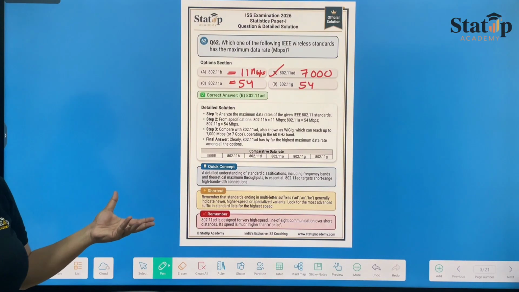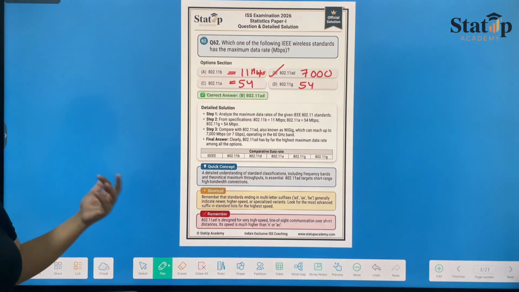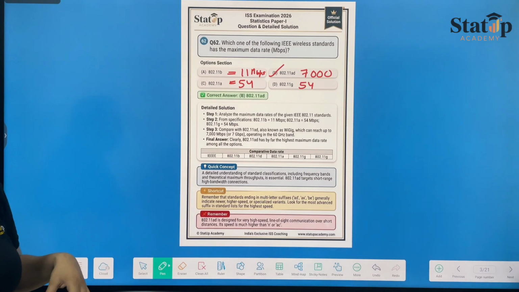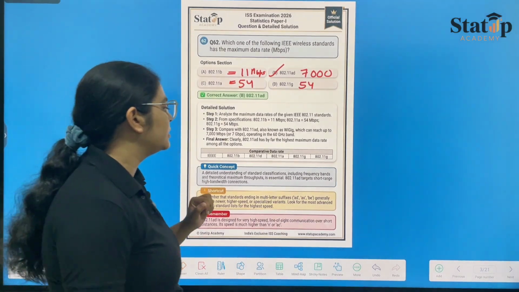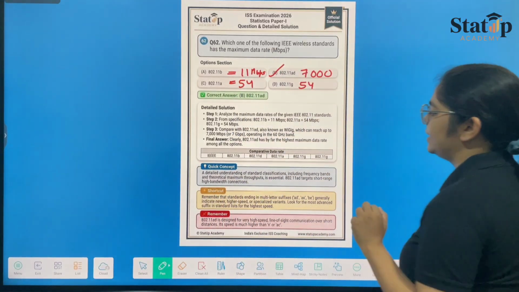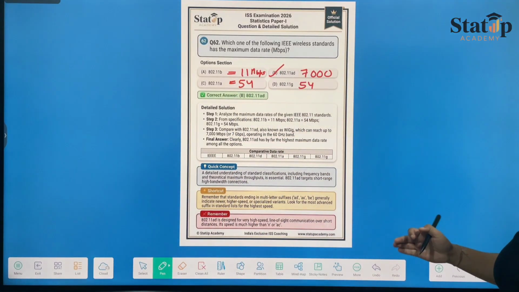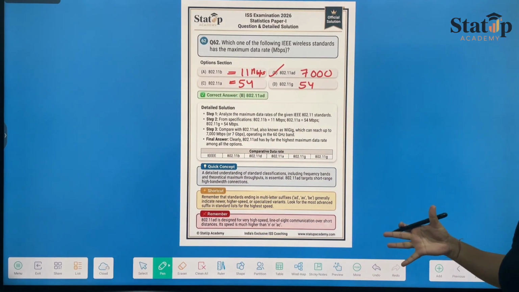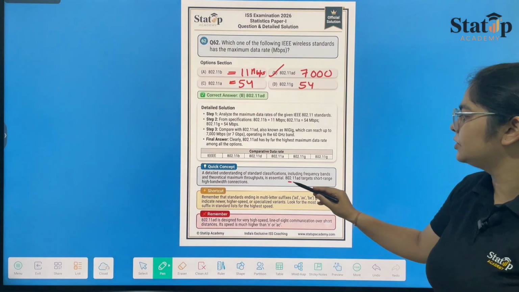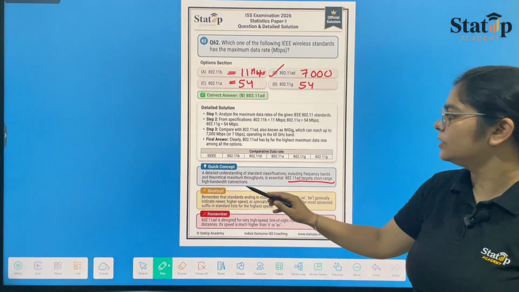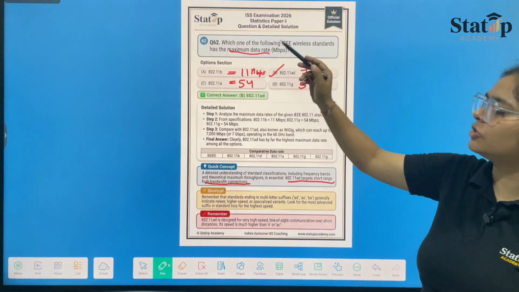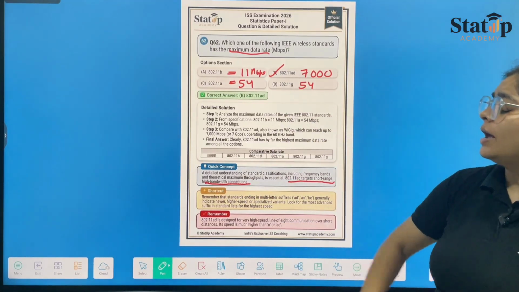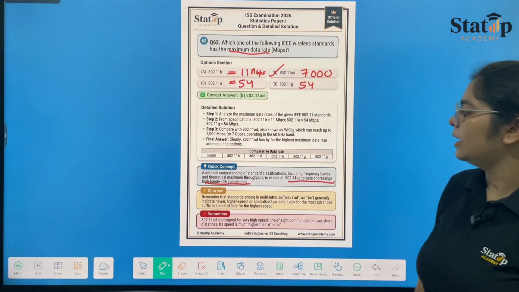And if you know the Mbps theory or the table of Mbps, then this would have been the easy one, because 802.11ad targets short range high bandwidth connection. This is very important because 802.11ad is short range and high bandwidth, and here they have asked for maximum data rate, which is high bandwidth, so highest is 802.11ad.